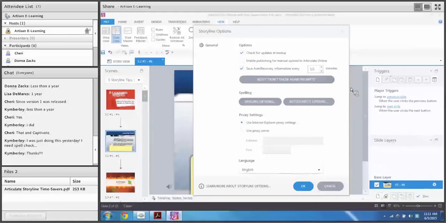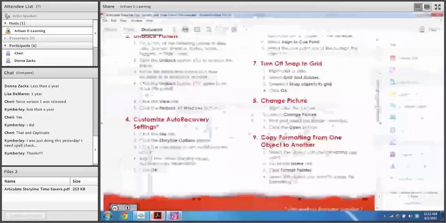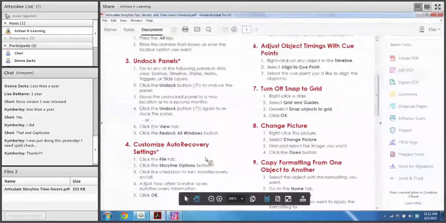Now be aware, you might think, oh, well, we'll have it save every 1 minute. Well, be aware that every minute, it's going to take some processing power to do that. And so it might slow down your computer if you do it more often. But you can adjust that. Maybe every 5 minutes or 3 minutes is more practical. So auto recovery, it's a really great feature in Storyline. In Storyline 2, to be clear.